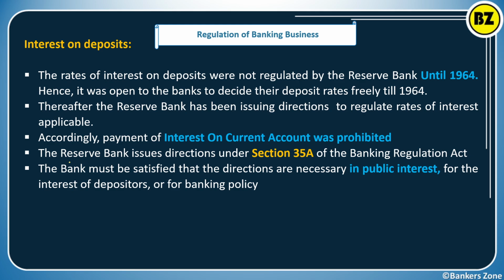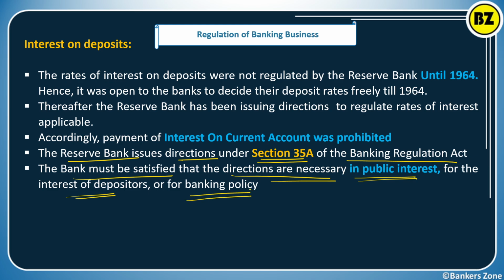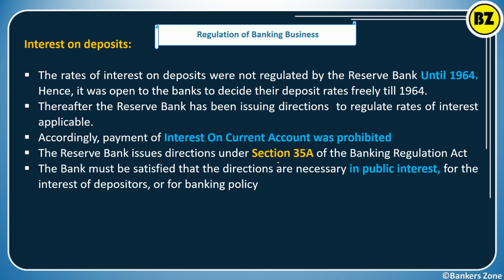Now the Reserve Bank issues directions under Section 35A of the Banking Regulation Act, and the bank must be satisfied that the directions are necessary for the public interest, for the interest of depositors and for banking policy. So now under Section 35A RBI can regulate the interest rate on deposits. Only remember that since 1965 RBI started regulating the interest on deposits.